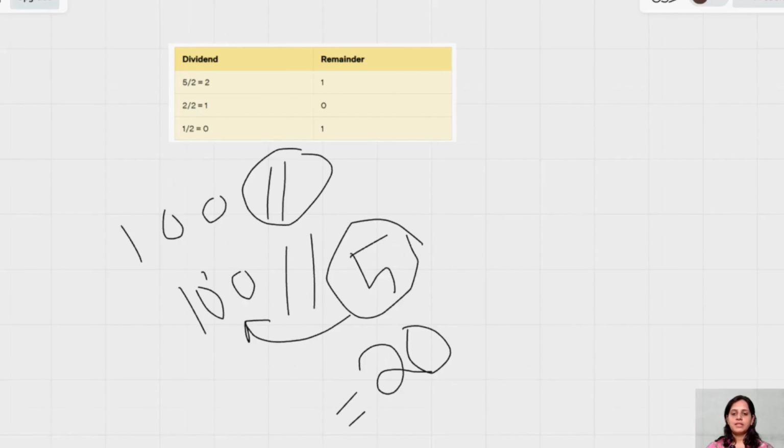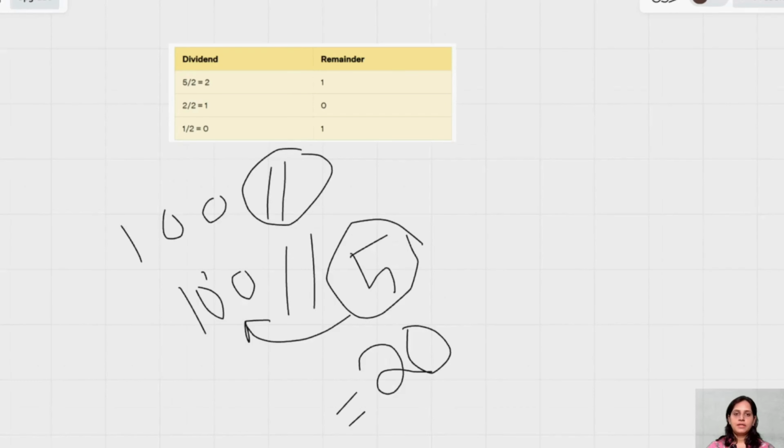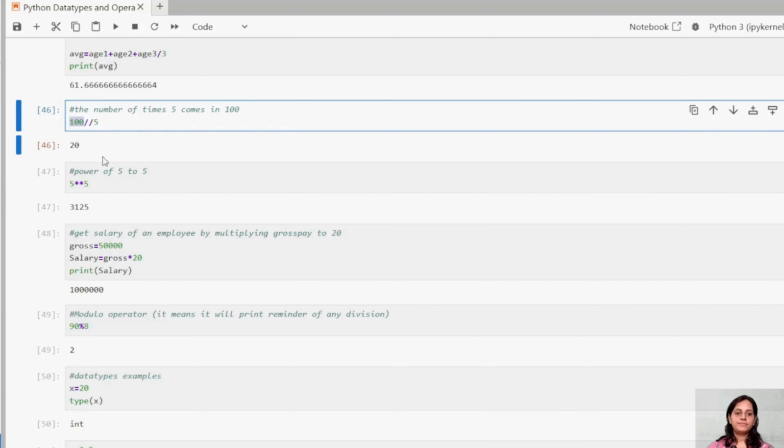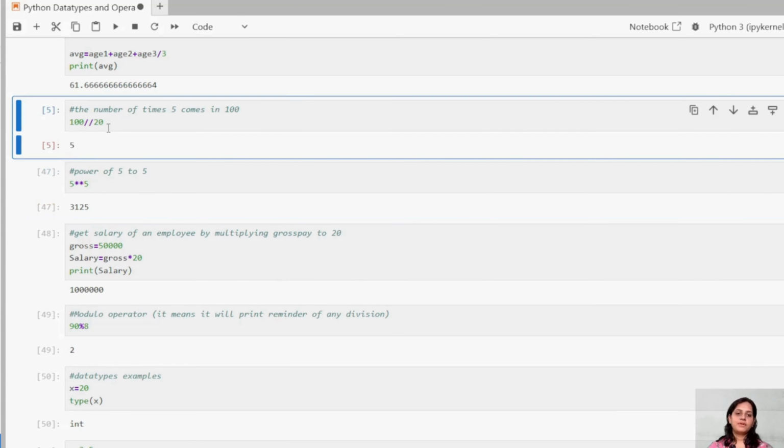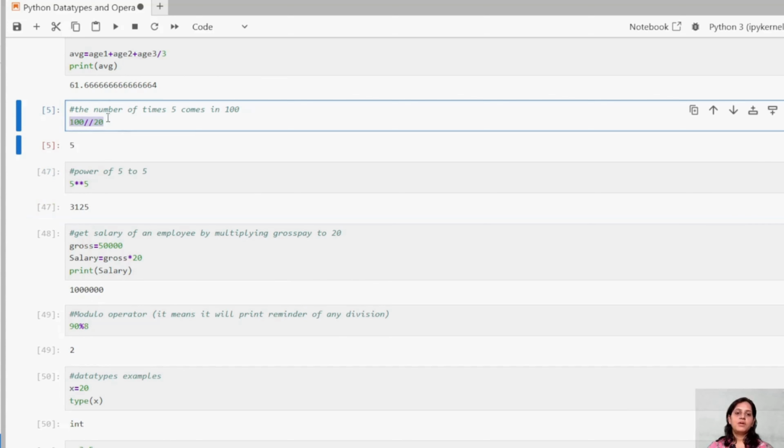Now let us try another example there, okay? Let me go back. Now I want to know how many times my 20 is coming in 100. Now let us see. We are getting 5, right? So this is nothing but a floor division operator.